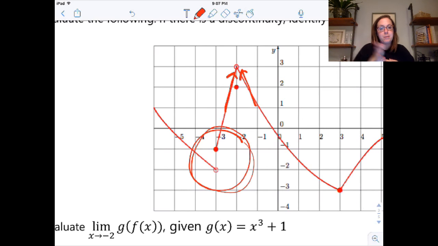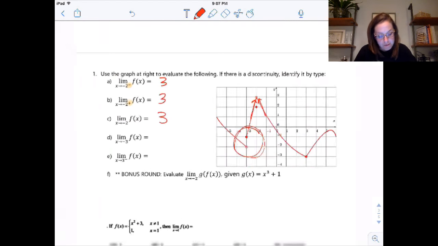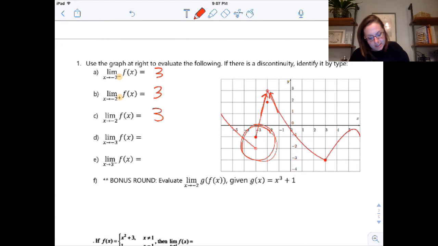The limit from the left and the limit from the right won't intersect each other. Now, what kind of a discontinuity is that? That should be a jump discontinuity, right? There is literally a jump in the graph. And then the limit as x approaches 3 from the left is -3. Now, DNE is fine to write. You do not need to write out does not exist. That's an accepted abbreviation. DNE is okay.